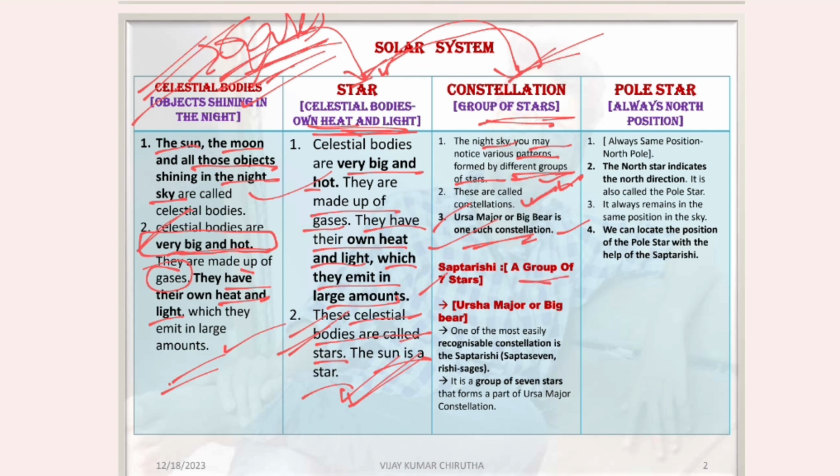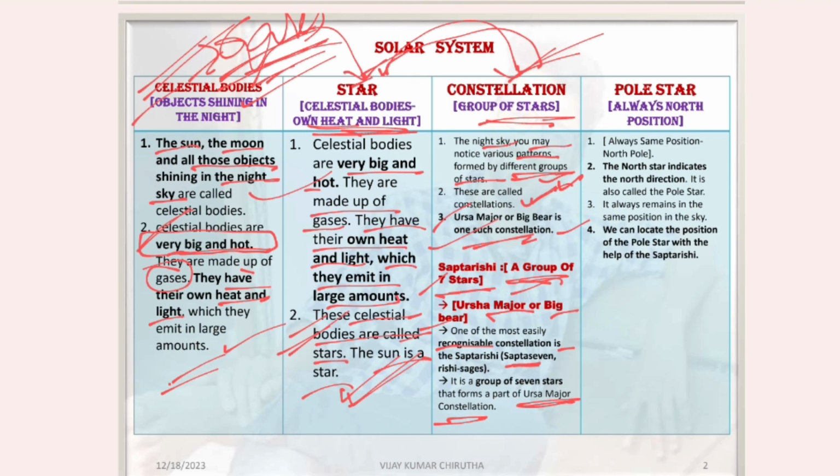And Saptarshi: a group of seven stars is called Saptarshi. Sapta means seven. Saptarshi means a group of seven stars. Let's see what Ursa Major is. Ursa Major, the Big Bear, is one of the most easily recognizable constellations. Saptarshi, the seven Rishis, is a group of seven stars that form part of the Ursa Major constellation.